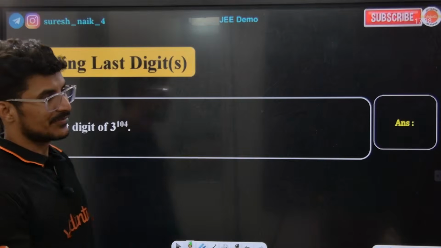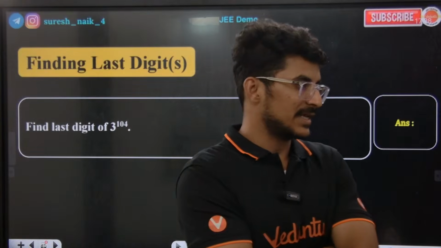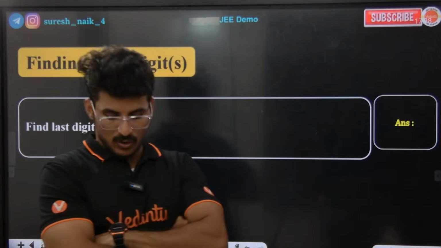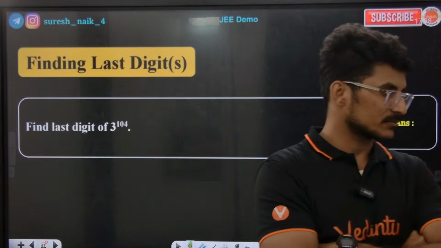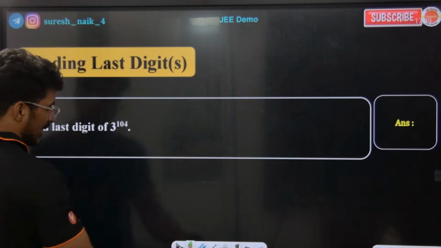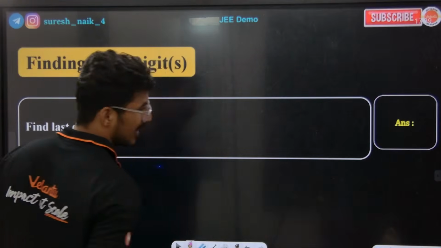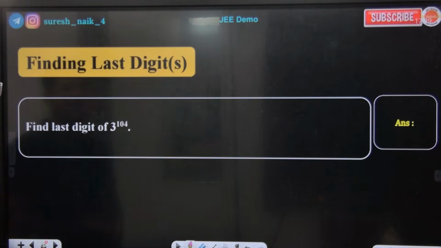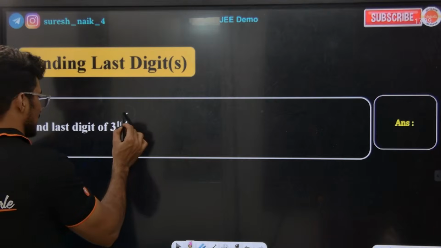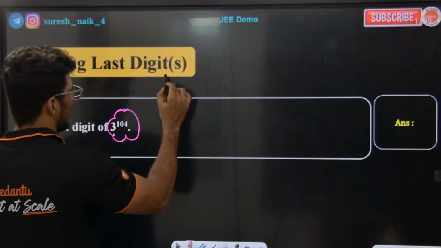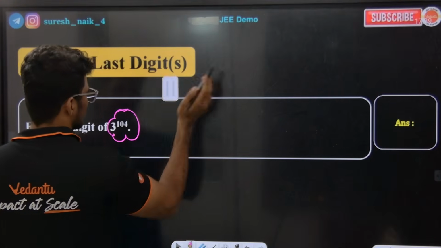Okay. Next concept, finding the last digit. Hope everybody understood how to find the remainder, I mean, when we divide a big number by a small number, how to find the remainder. Okay, sir. Finding the last digit. See, listen to the class. Do you know the method for this? Very simple. You might have studied it in permutations and combinations.